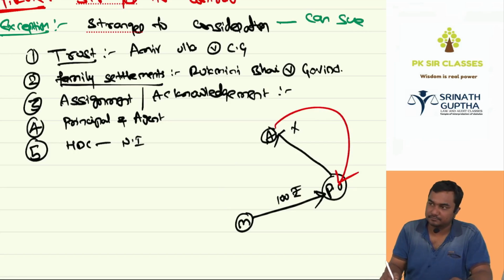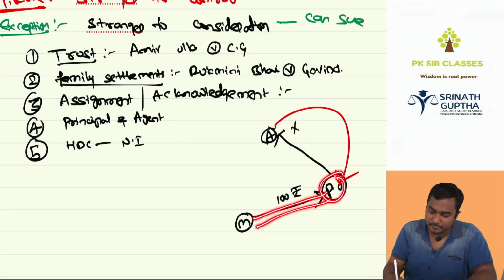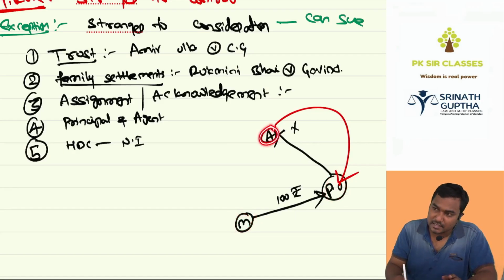Then the post office said, the post office is Central Government. Aditya is Amirullah. The post office said, the contract is between me and Manoj. I can sue Manoj, Manoj can sue me, we each other. But you are a stranger. You can't sue. Then the court held that Manoj and the post office are entering into an agreement for the benefit of Aditya. Even though Aditya is a stranger to contract, he is not a stranger to consideration because you people entered into the agreement for the benefit of Aditya. So here Aditya is the beneficiary, the post office is the trustee. Here the third party can sue.